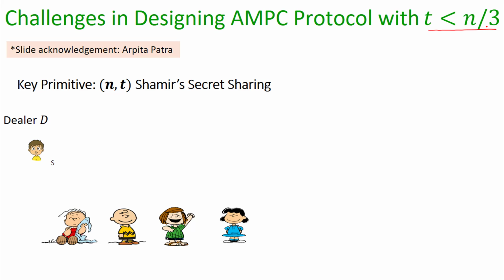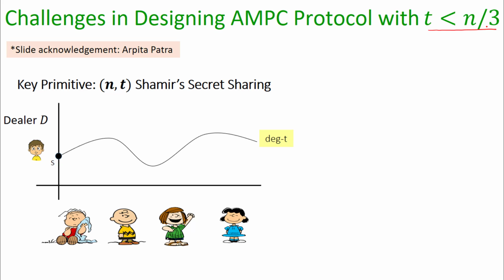And to share the secret, what the dealer can do is the following. It picks a random polynomial of degree t whose constant term is the secret which the dealer wants to share, and this polynomial is evaluated at n distinct alpha values, and the ith evaluation of the polynomial is given as the share to the ith party.